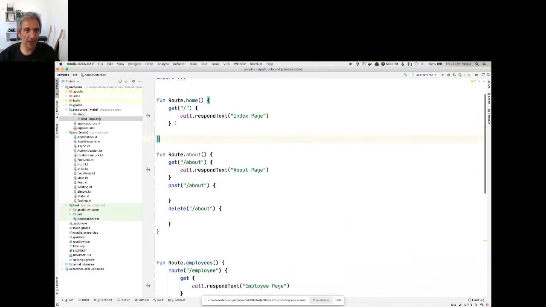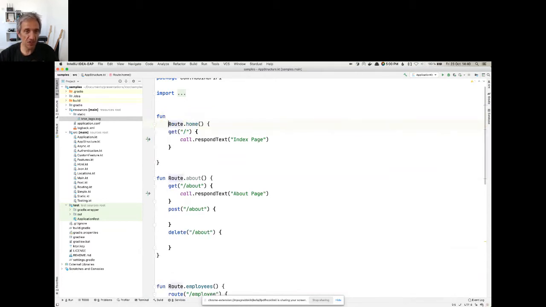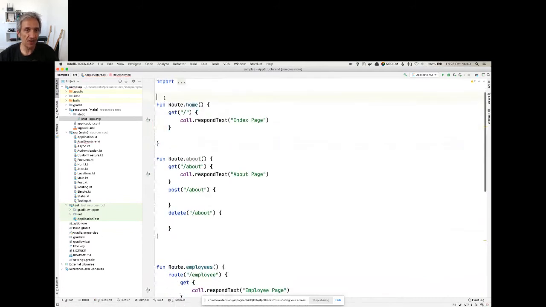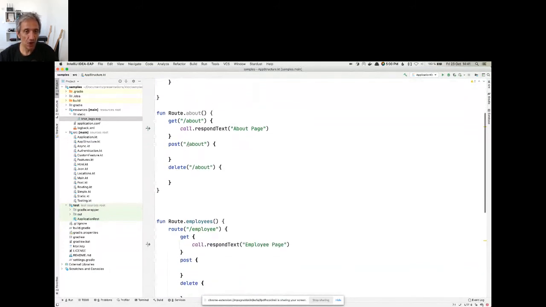But one common way at the end of the day, that most of us use, is essentially create functions that are extension functions to the root class. And there I don't have to explicitly define this whole routing entry. I just have access directly to my get, post, put, delete, and then group these in individual files. So for instance, I can have everything related to a customer in a file, or I can have a package customer and then have each route, each action inside a file, inside that package. All of that is up to you.